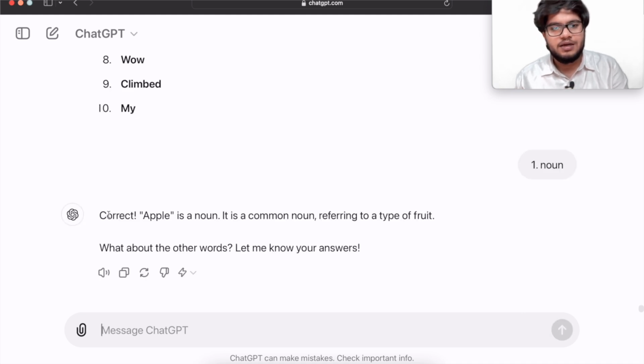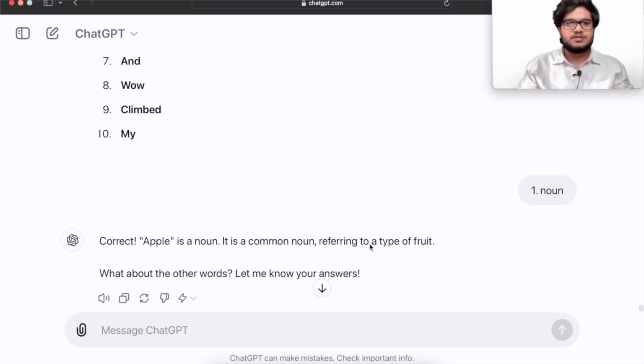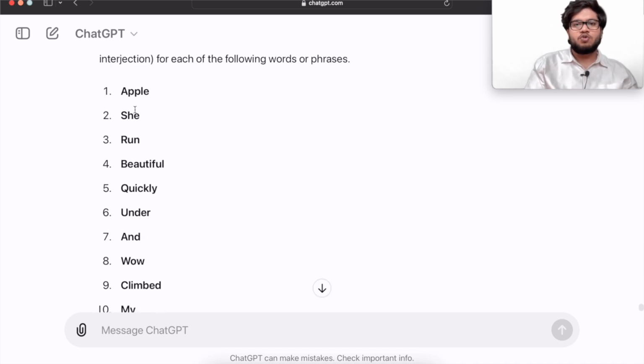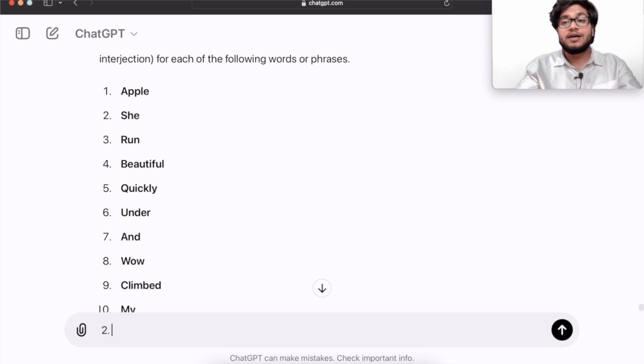So it told me correct. Apple is a noun, it is a common noun, and what about other words? It has given you a test so you could practice. Now, for example, she is a pronoun, but let's check what if I enter an incorrect answer.